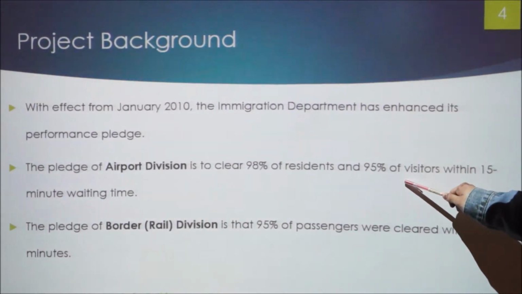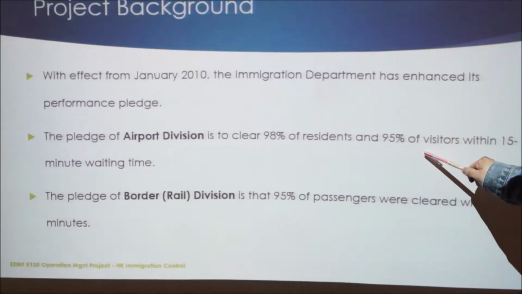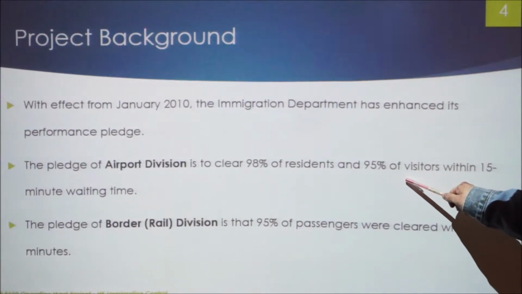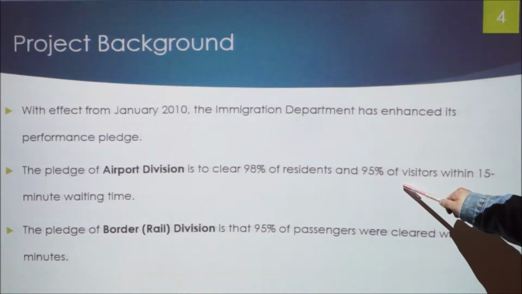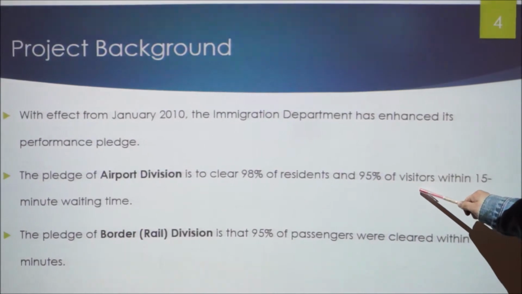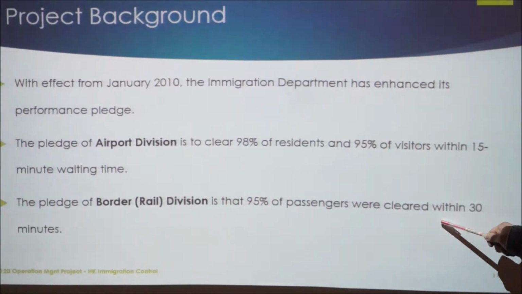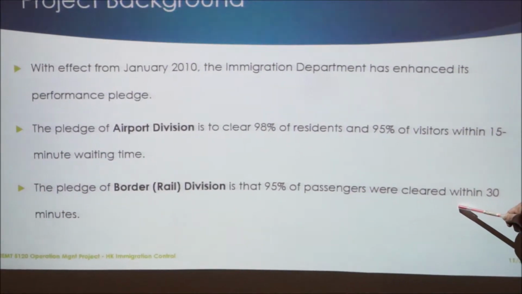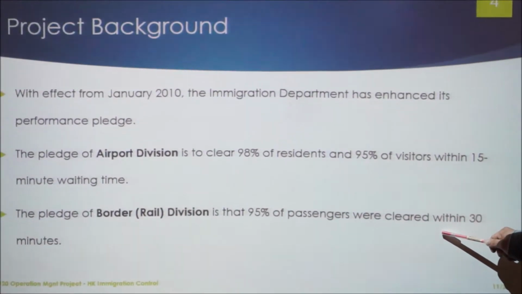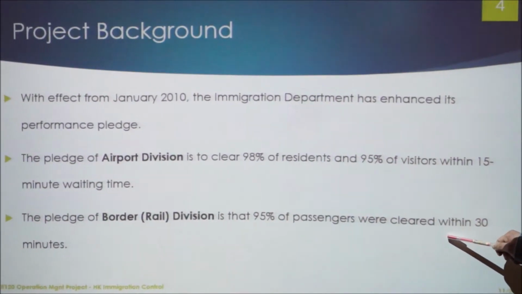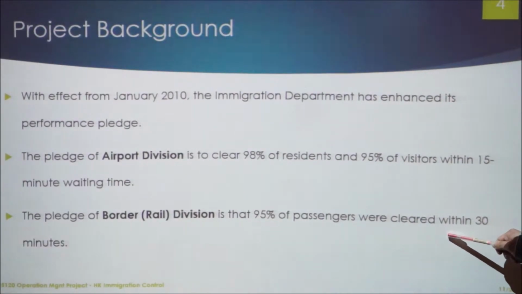The target of airport division is to clear 98% of residents and 95% of visitors within 15 minutes waiting time. And the target of border division is to clear 95% of passengers within 30 minutes.